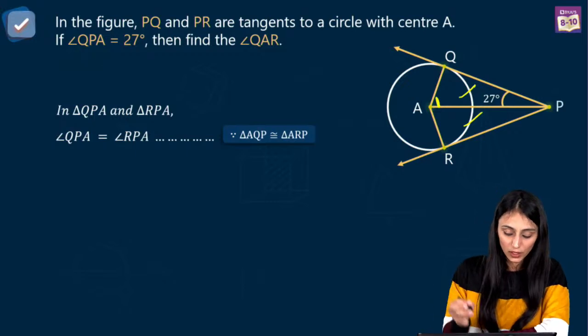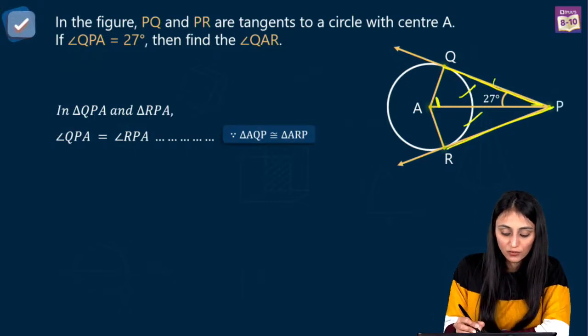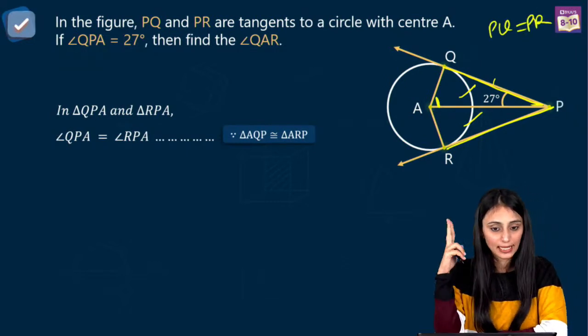Why are they congruent? Think about it. These are the two tangents to the circle. So the lengths of tangents drawn from an external point to a circle are going to be equal, right? That's our theorem number 2. Thank you. You like the trick, yes?